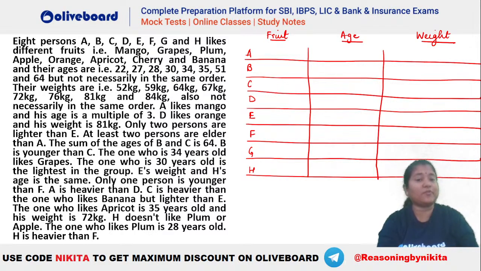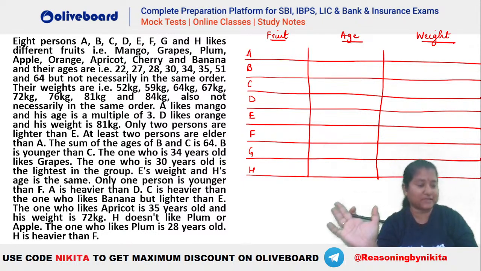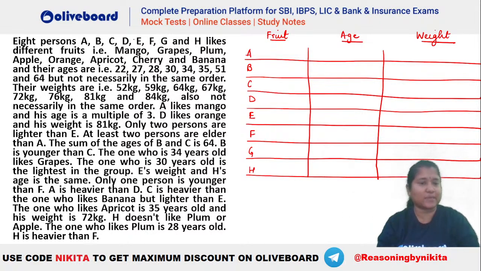The only thing that you have to be careful about is that there are two numbers, right? There are ages and there are weights. Okay, so be careful to put the age in the column of age and weight in the column of weight. So don't make the mistake of exchanging age and weight, right? That should not happen. So there are 8 persons who like different fruits. They have different ages and also they have different weights in here.